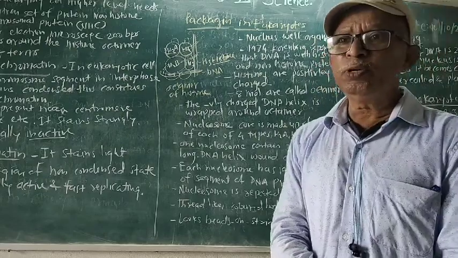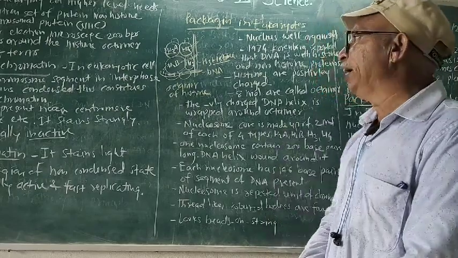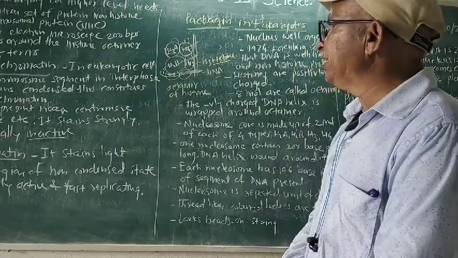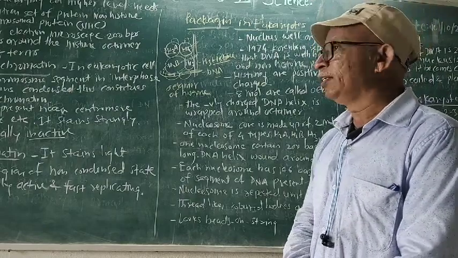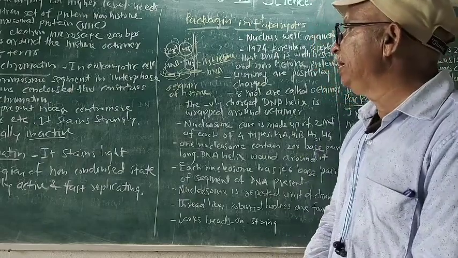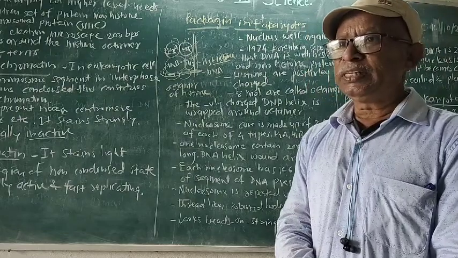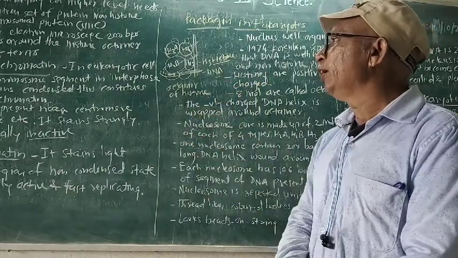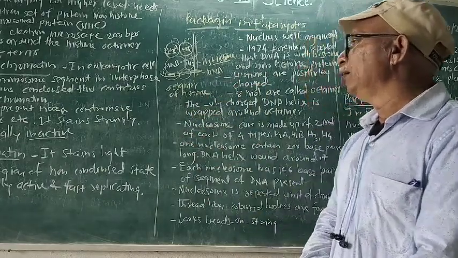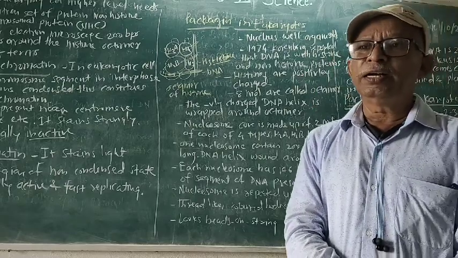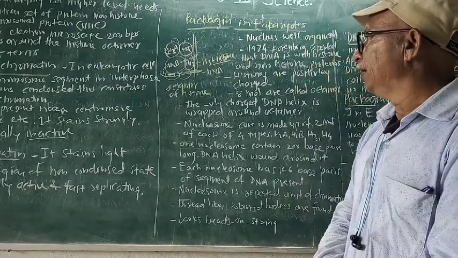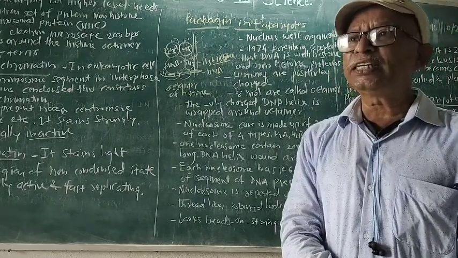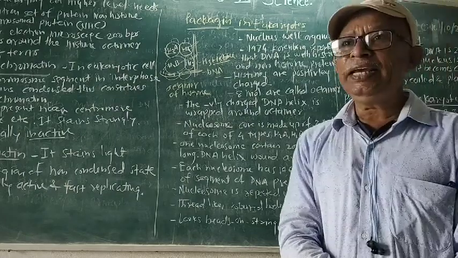Now the two terms we have to study are heterochromatin and euchromatin. What is heterochromatin? In a eukaryotic cell, some chromosome segments remain condensed in interphase. This constitutes heterochromatin. It is present near the centromere and telomere. It stains strongly, and it is genetically inactive.